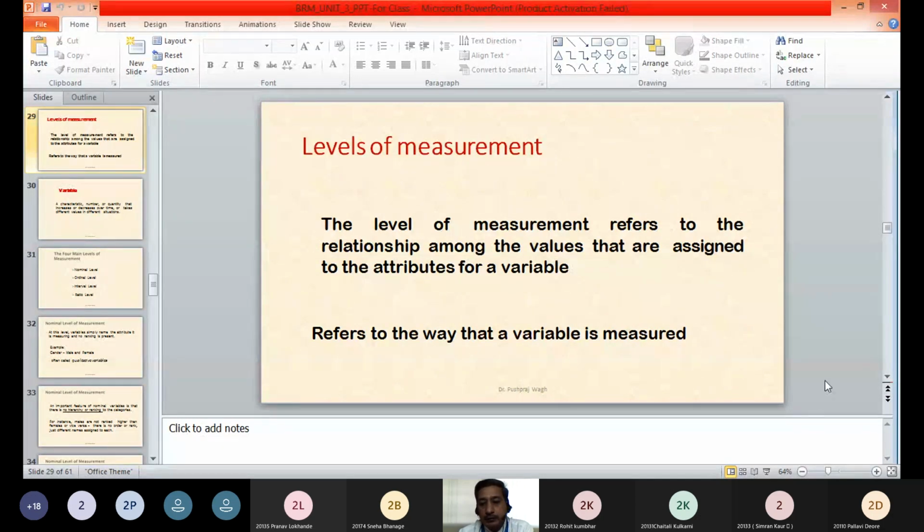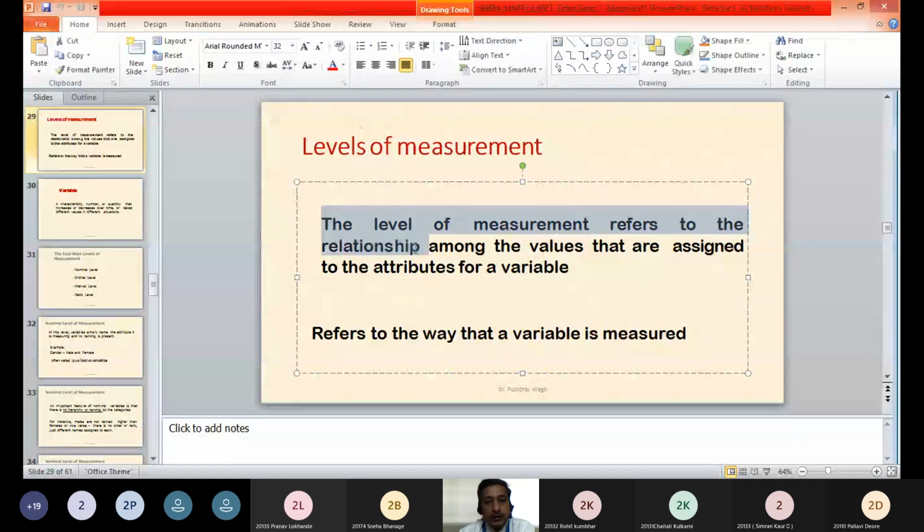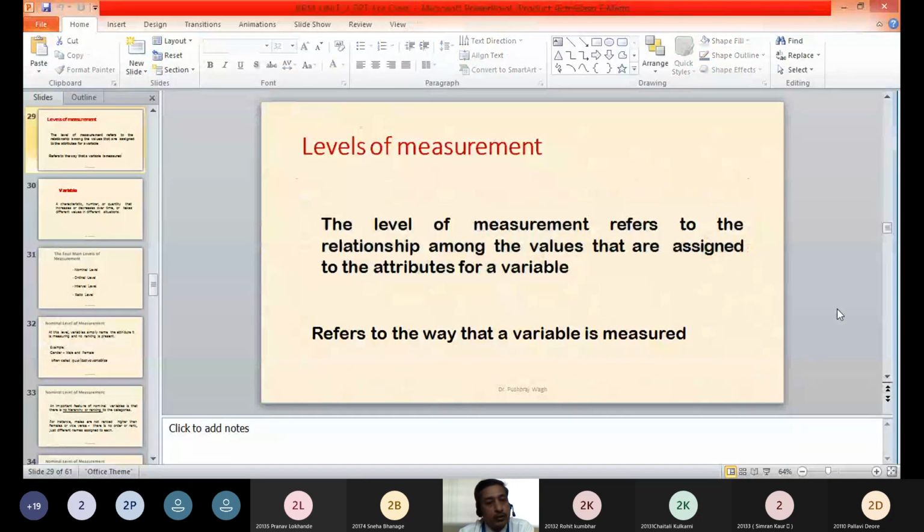So how that measurement is done, what are the different basic levels of measurement that we are now going to understand. First of all, we understand what is called a level of measurement. The level of measurement refers to the relationship among the values that are assigned to the attributes for a variable. So for different variables which we want to measure during a research, we assign certain values to the attributes of those variables or those objects.